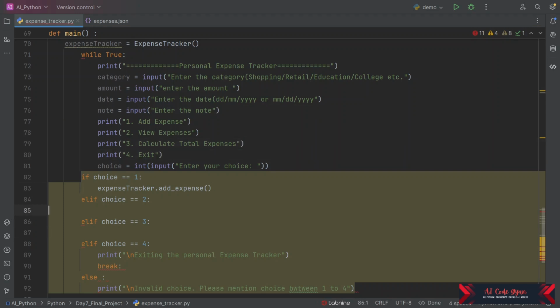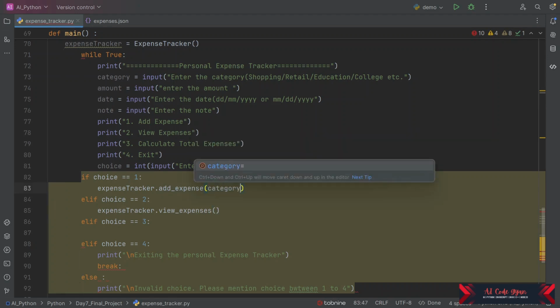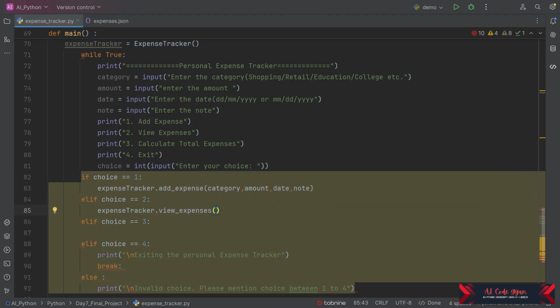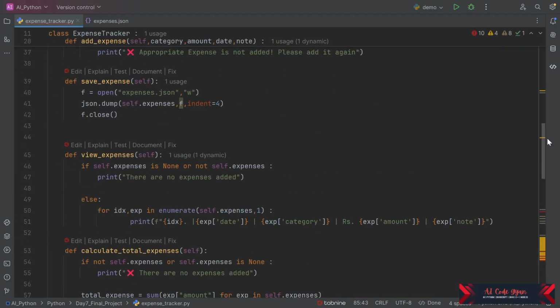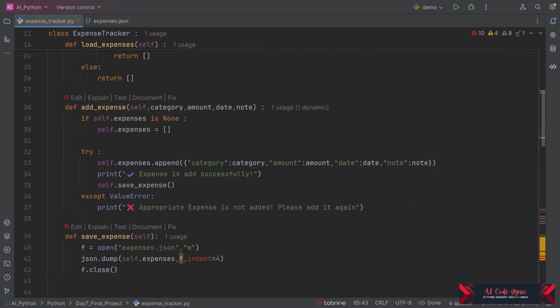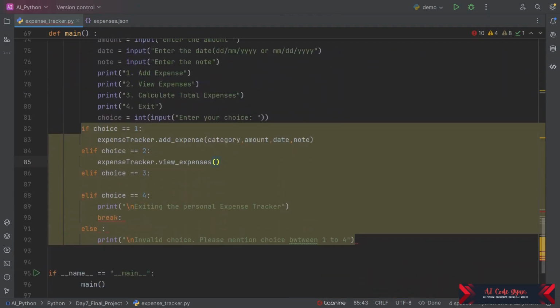So now let us call all the methods when we talk about choice equal to view expenses, and in expense we haven't added all the inputs. So let us add the inputs as well: category, amount, date, note. So make sure we have put all the inputs in add expense. Where is the add expense function? We have 4 inputs apart from self, which we need to add here.